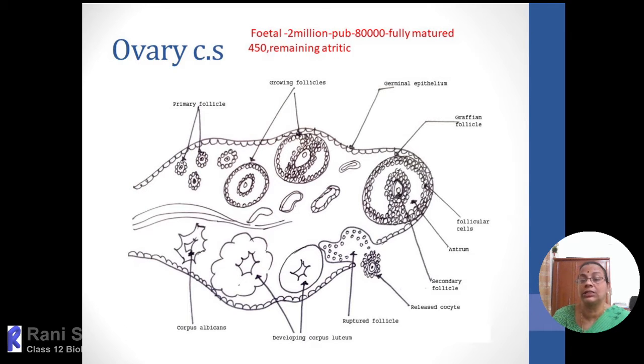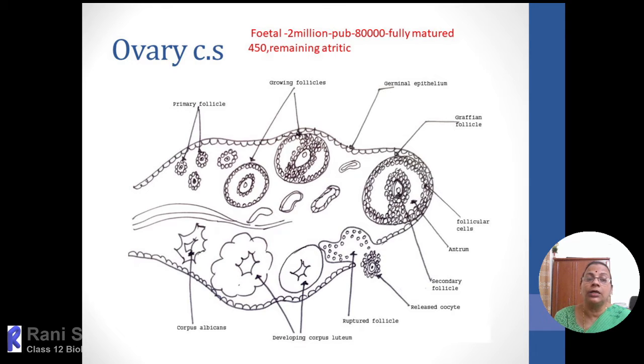So in the fetal condition, there can be approximately 2 million primary follicles, and the development of the primary follicles will be arrested. It will enter into meiotic division, but it will not be completed. It will be arrested at prophase 1, that is the diakinesis stage. That means the primary follicles enclose a primary oocyte with a diploid condition, surrounded by a single layer of follicular cells. That stage is called the primary follicle.